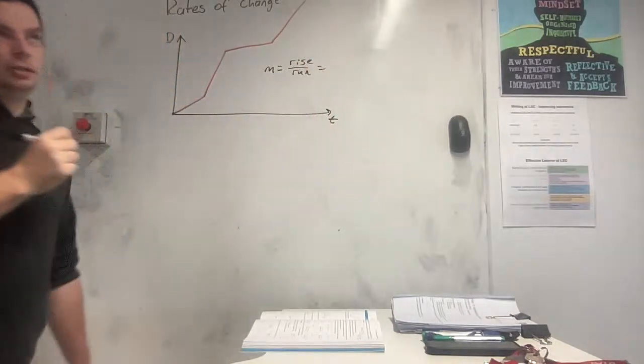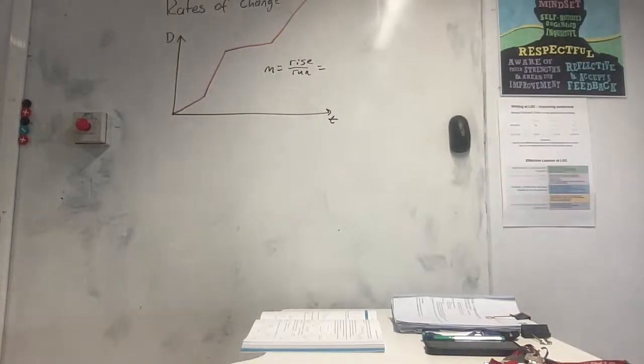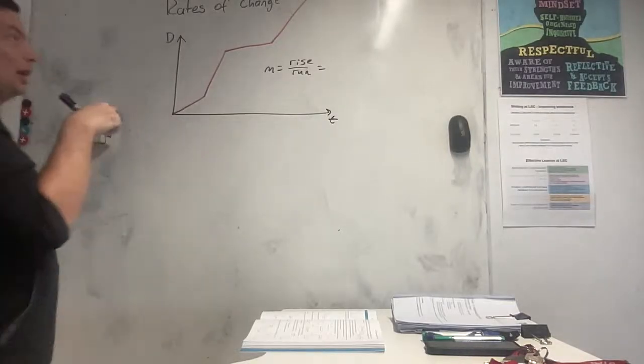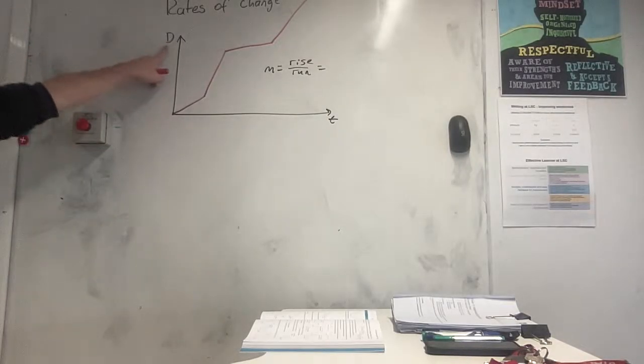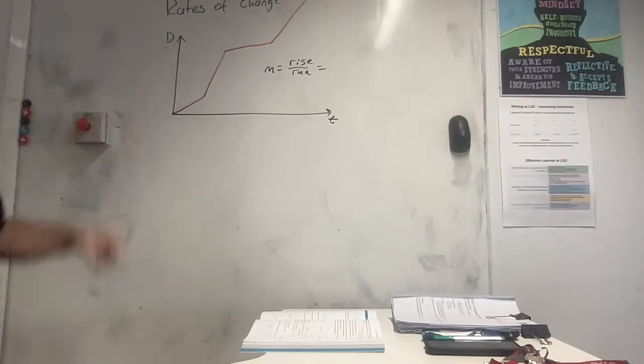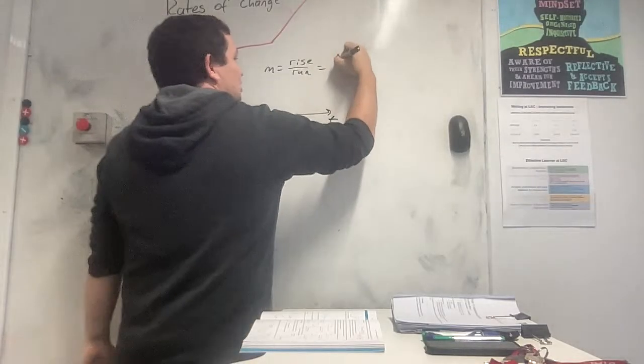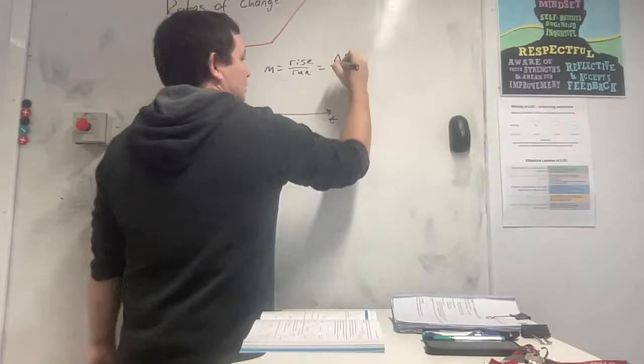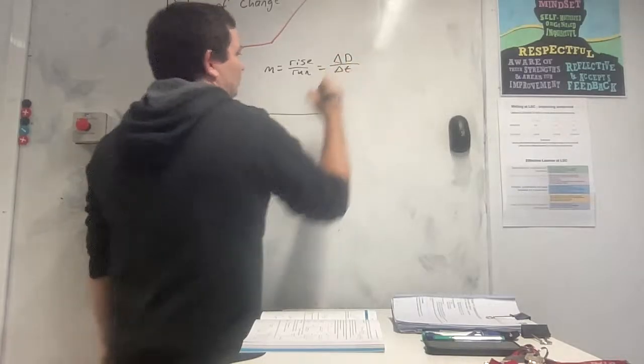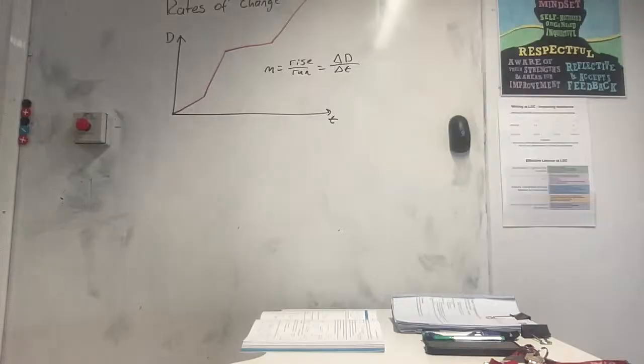Remember that notation that I talked about last time with the deltas? Changing y over changing x. But what does my y value represent now? It's got a physical quantity. Distance, right? So this is actually my change in distance divided by my change in time.